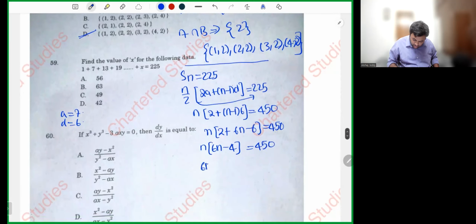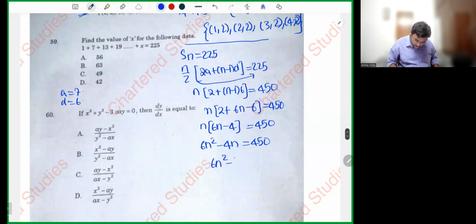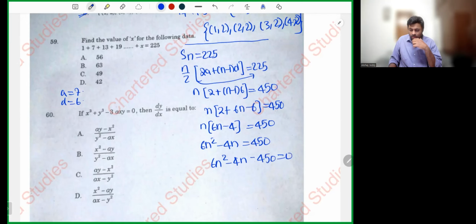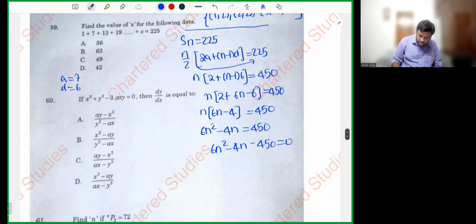So 6n square minus 4n is equal to 450. Let's take 450 here: 6n square minus 4n minus 450 is equal to 0. Let's go ahead and factorize it, my dear friends. If you factorize this, we get the value of n somewhere around 9.